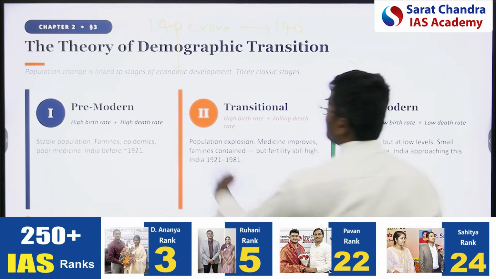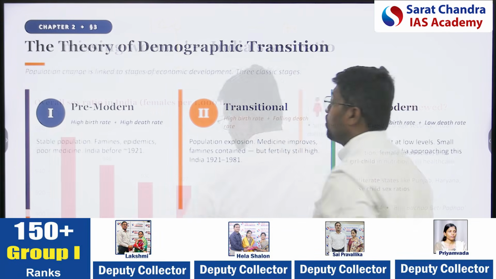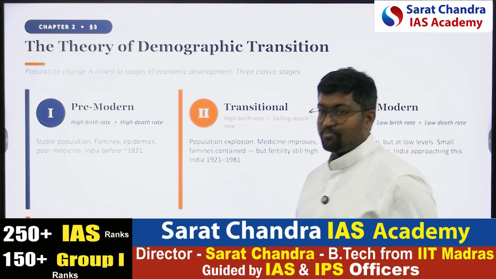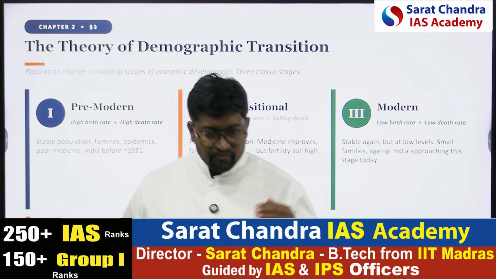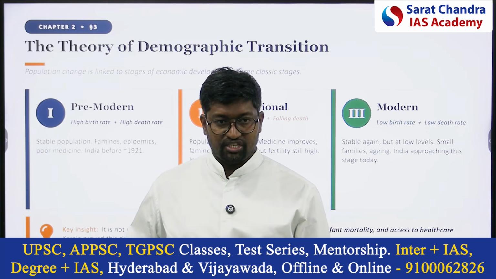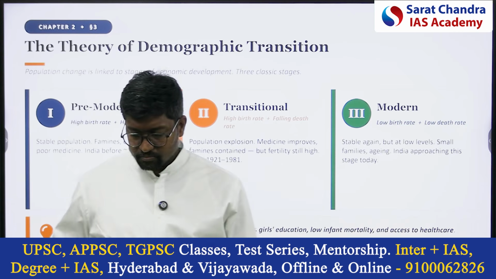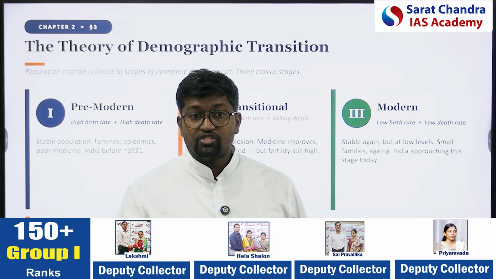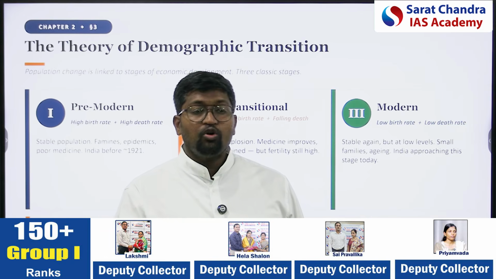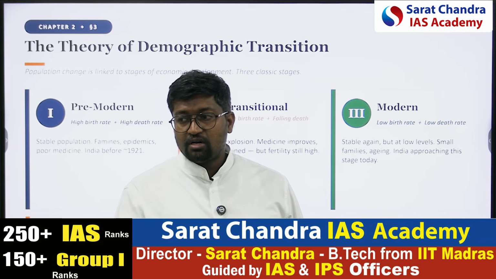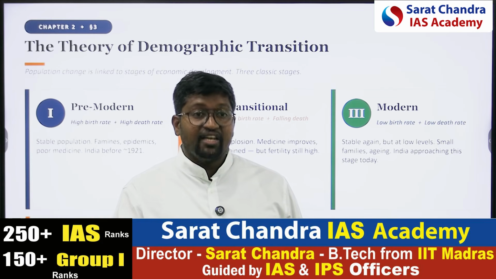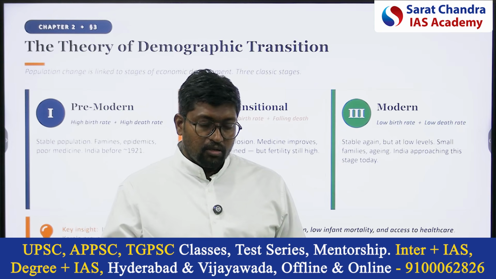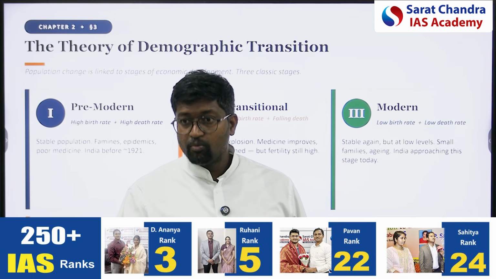So, the theory of demographic transition. How does demographic transition happen? We have different stages of demographic transition. Initially, population growth was very high because there were no contraceptives. People didn't know what a condom is. People didn't have any awareness with respect to contraceptives. But the situation changed. We became more aware.